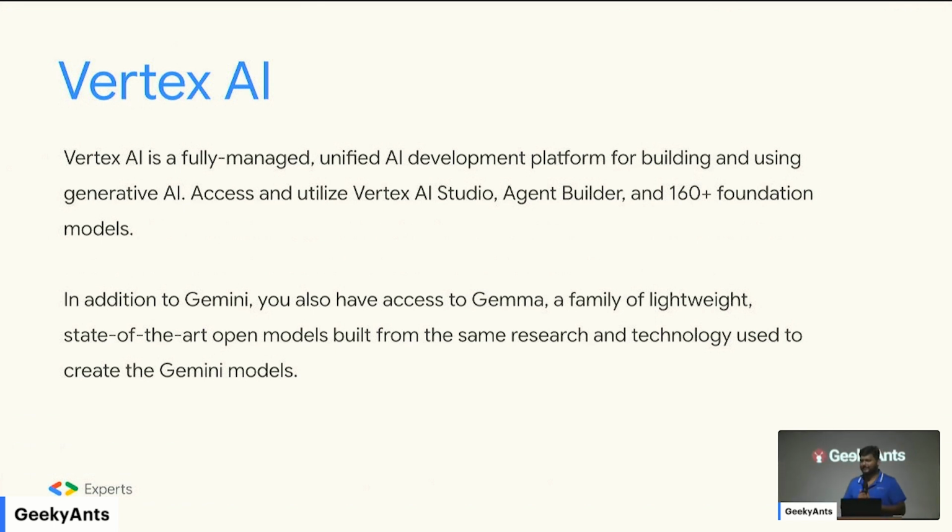That is how Vertex AI started, but eventually it evolved, and as of today, the most important things Vertex AI offers are Vertex AI Studio, Agent Builder, and a bunch of foundational models. So when I say Vertex AI, I do not mean you are limited to using Gemini. Just because it's a Google product does not mean they're forcing you to use Gemini. Rather, you could choose to deploy, let's say, Claude Opus on Vertex AI and start using it immediately. One click deploy, start using it. Mistral, Llama, you name it, all the open source models. If there is any open source LLM which you want to deploy and use at production scale, Vertex AI offers you that.